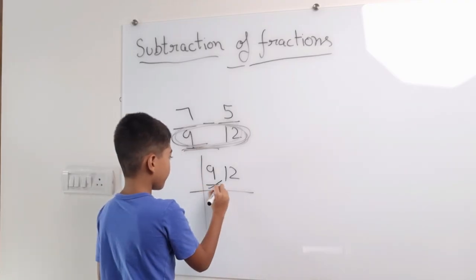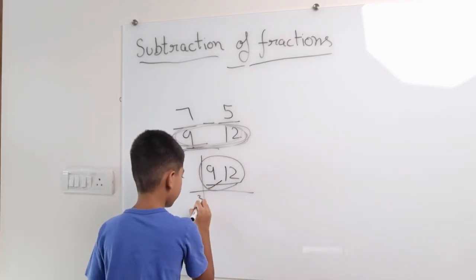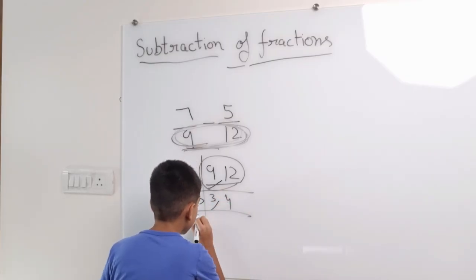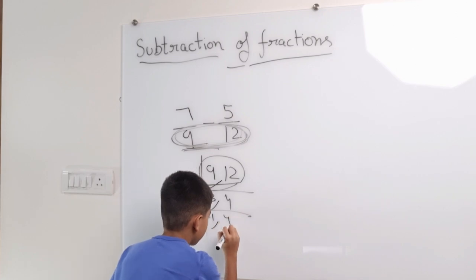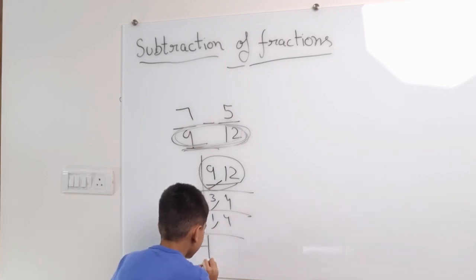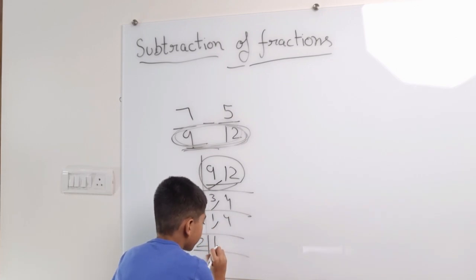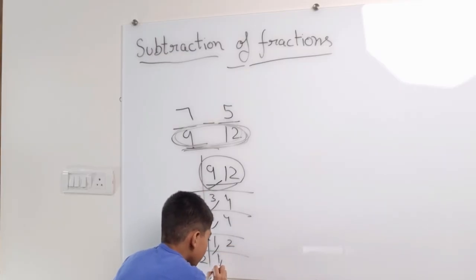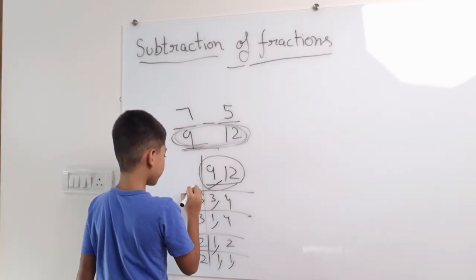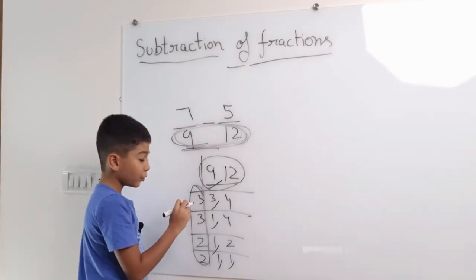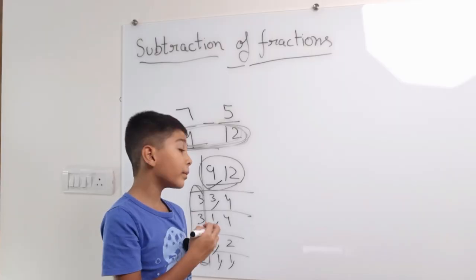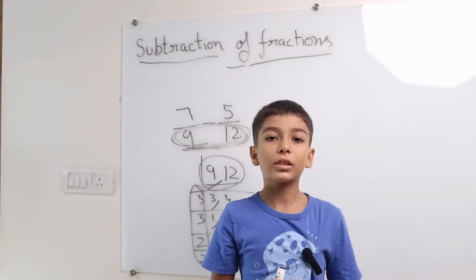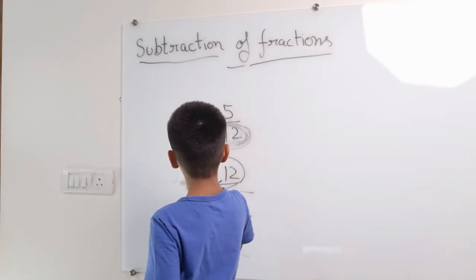Now we will divide it. This will be 3 and 4. Again with 3, 1, 4. Now with 2, this will be 1 and this will be 2. Now 2 here. So now multiply these. 3 multiply 3, which will be 9. 9 multiply 2, which will be 18. 18 multiply 2, which will be 36. So 36 is the LCM of these.